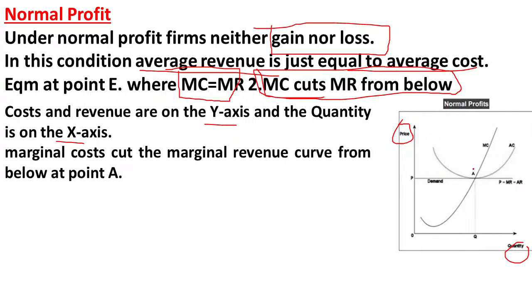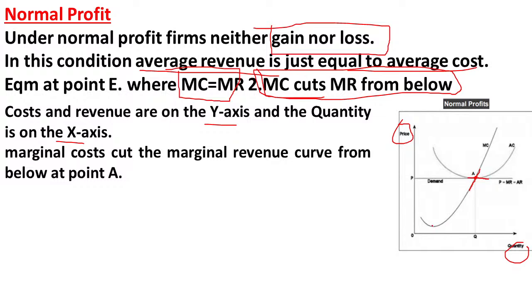The horizontal straight line is known as the marginal revenue curve, and the upward sloping curve is known as the marginal cost curve.